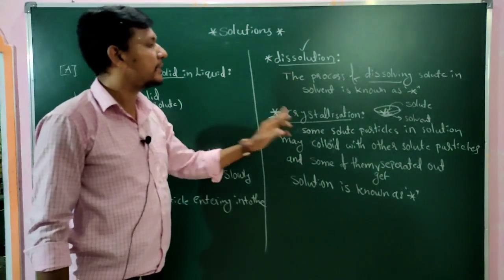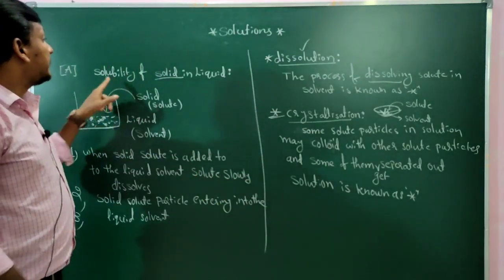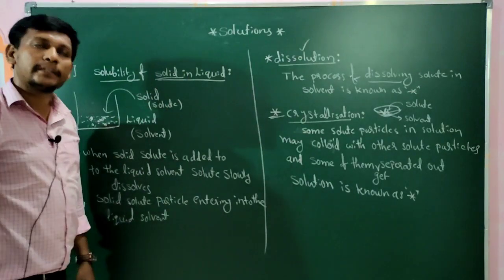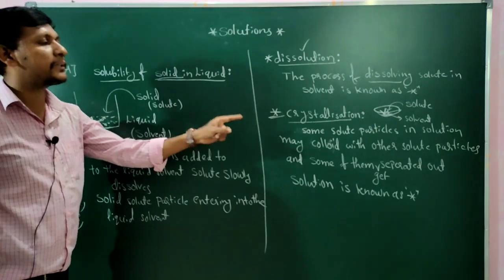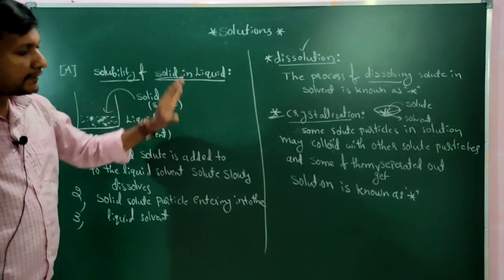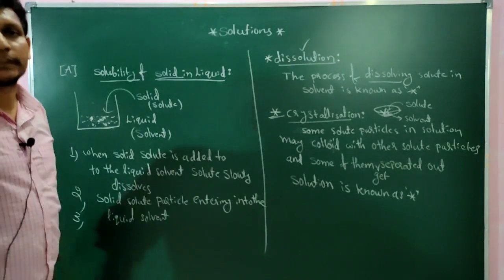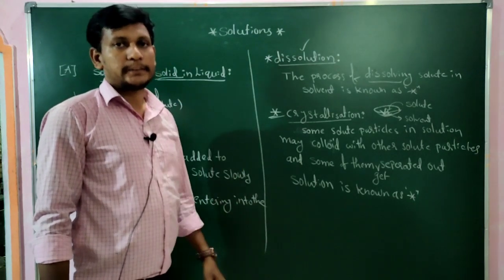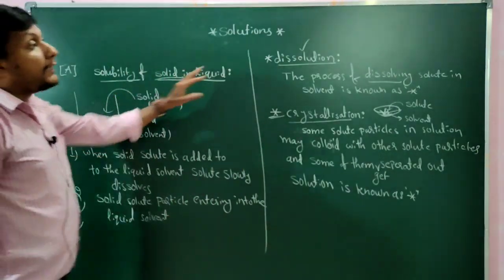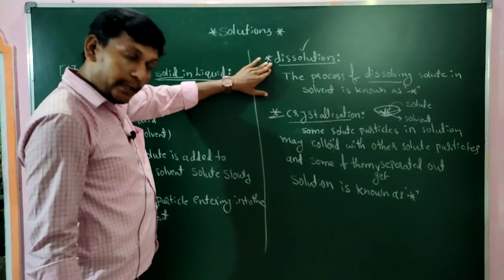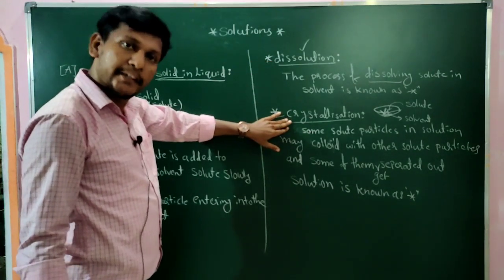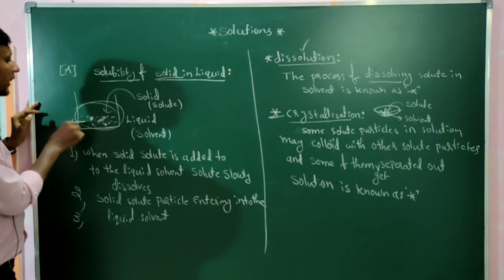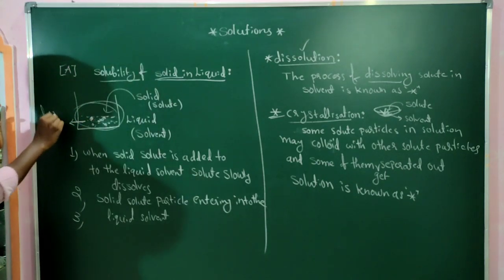Two processes occur in solid in liquid solutions, especially the solubility of solid in liquid solutions. The dissolution and crystallization both occur, and these are opposite processes. Here, the rate of dissolution becomes equal to the rate of crystallization. At that time, the system or solution attains dynamic equilibrium.